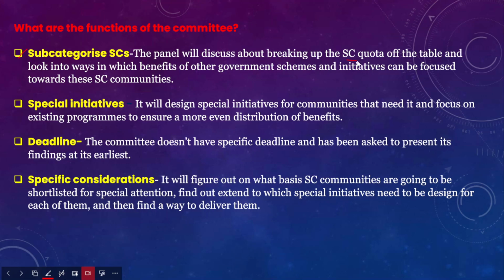This 15% of the quota will be divided among the different caste groups within SCs, and it will also look into the ways in which benefits of other government schemes, particularly meant for scheduled castes and caste groups within them, can be focused towards these SC communities.